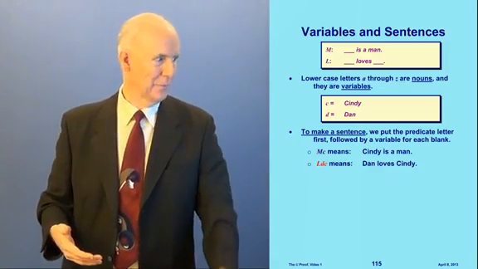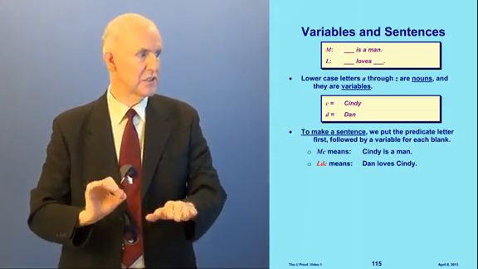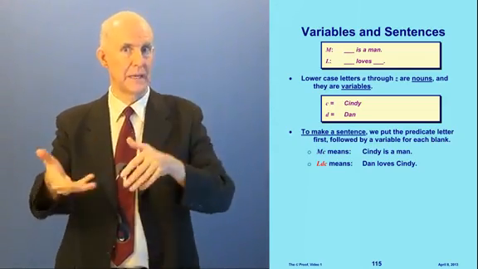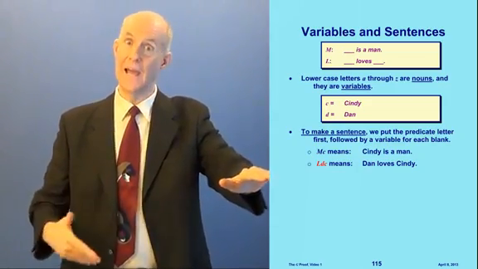Okay, that's a sentence. I've never met a Cindy who was a man, so it's probably false, but anyway. All right, let's look at another one. Capital L, small d, small c. What does this mean? Well, the L means blank loves blank, and we're putting D and C into those blanks, so this means Dan loves Cindy.